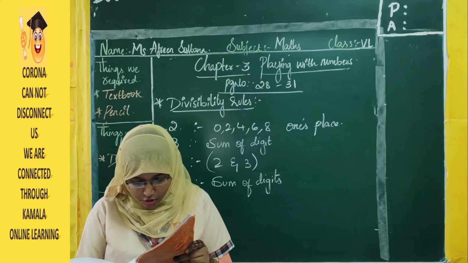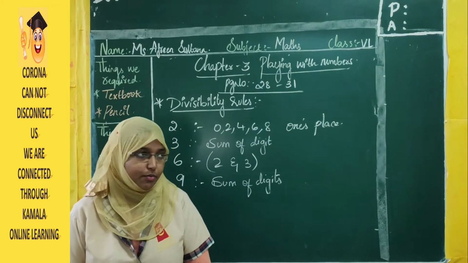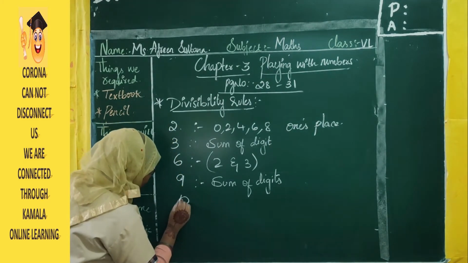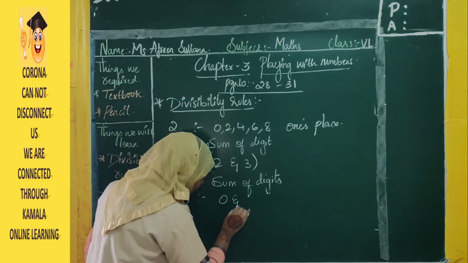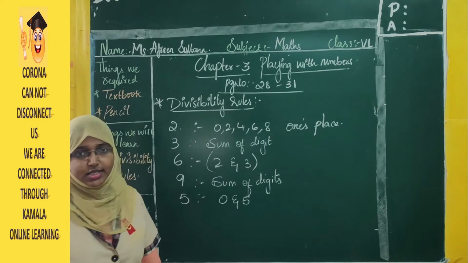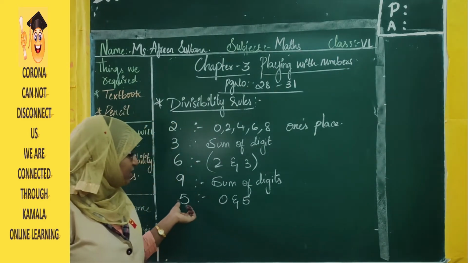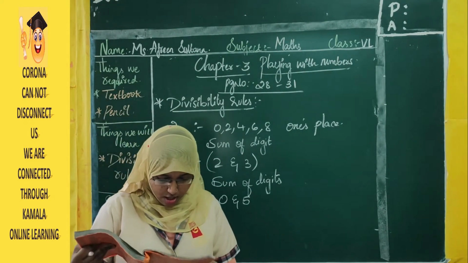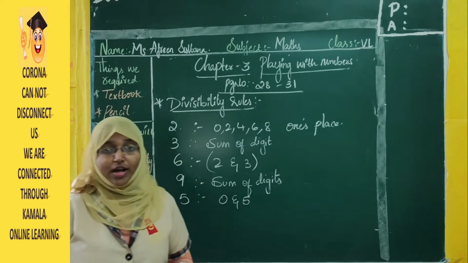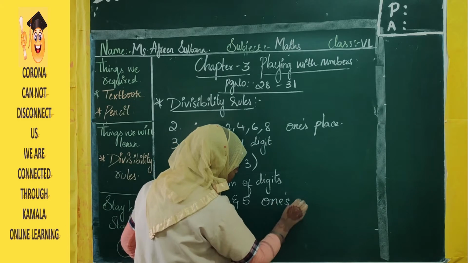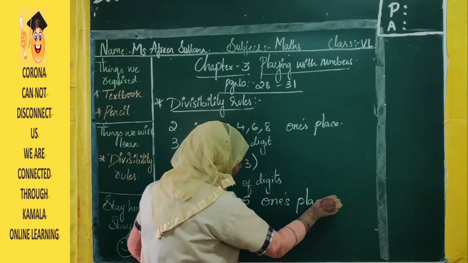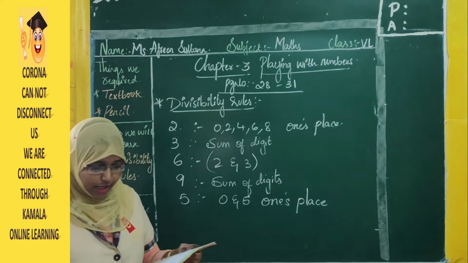All the numbers with 0 or 5 at the ones place are divisible by 5. The divisibility rule for 5 is that the number should have 0 or 5 at its ones place. Then only the given number is divisible by 5.